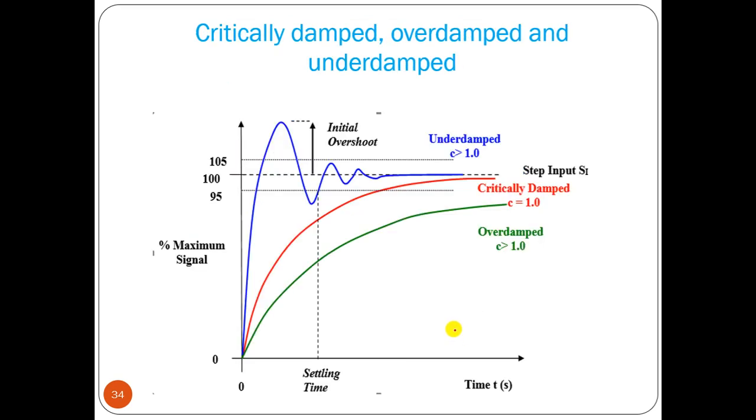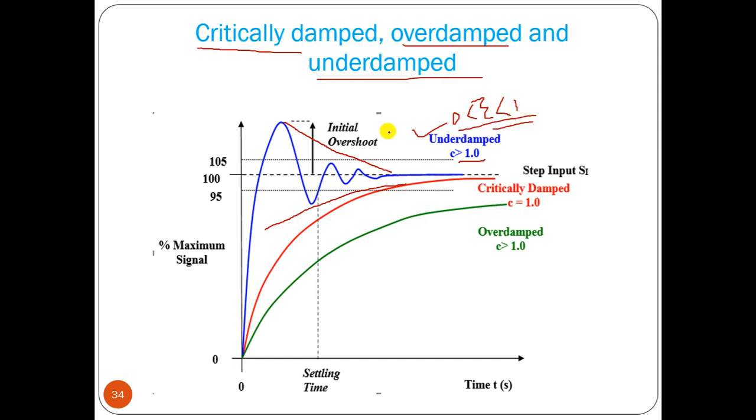Now there are three points that we have to discuss: critically damped system, over damped system, and under damped system. If we have oscillation and its magnitude is reducing, that is called an under damped system. When the zeta value is between 0 and 1 for a second order system, then it is called an under damped system.